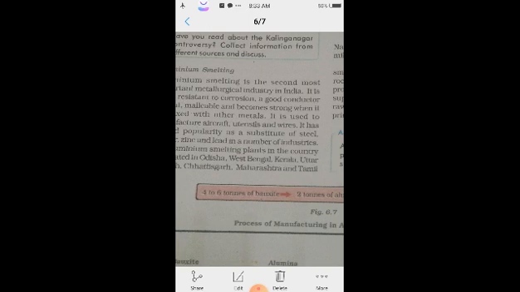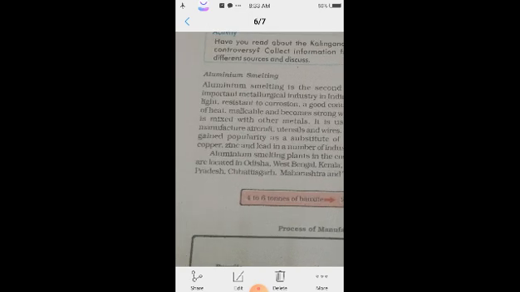So what is aluminium smelting? Aluminium smelting is the second most important metallurgical industry in India.